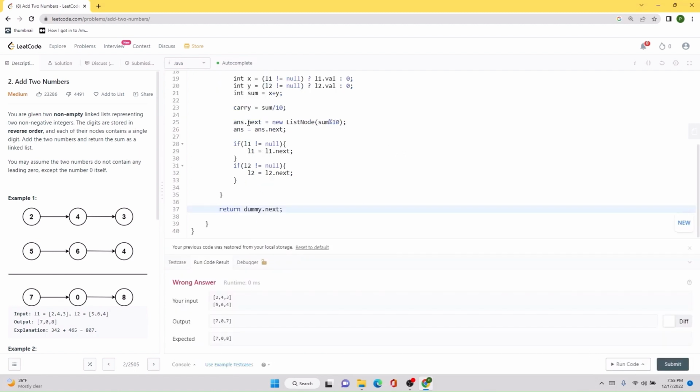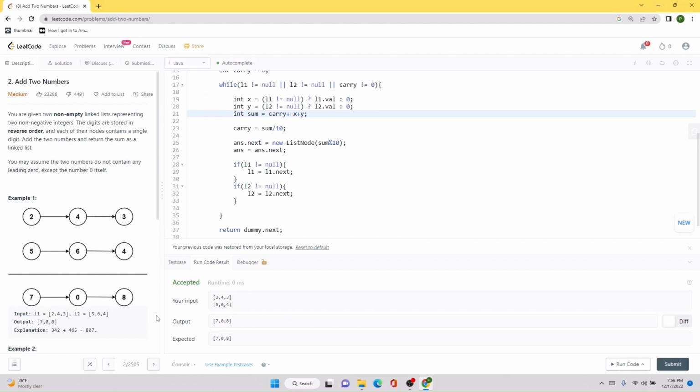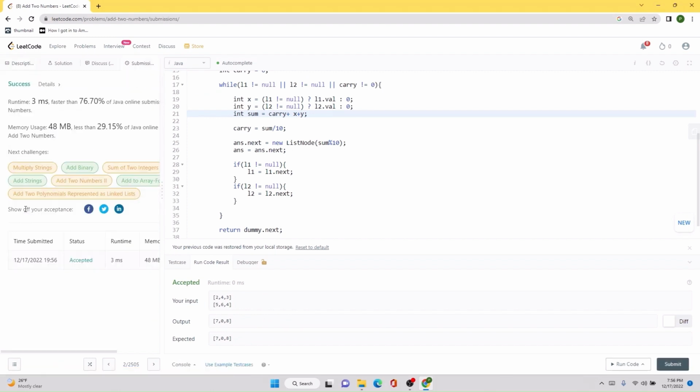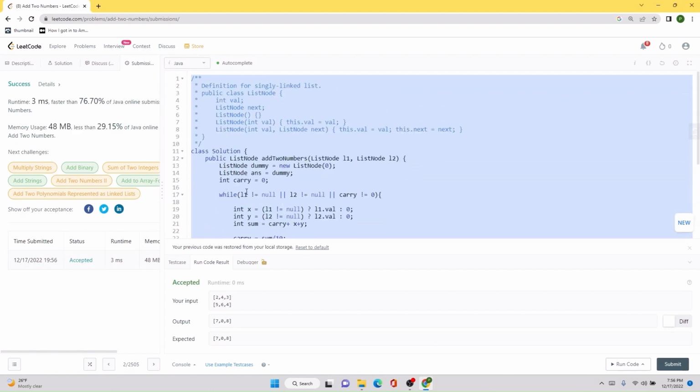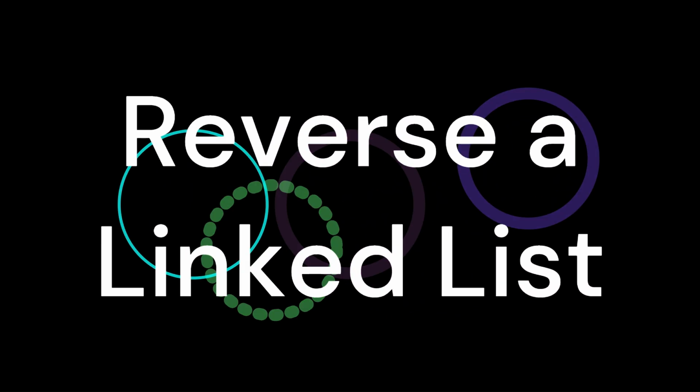We are making a mistake. So inside the sum, we are not actually adding the value of the carry, so we will also have to do that. Okay, seems like our solution is working. Let's submit this code, and our code runs decently efficiently compared to a lot of other solutions. So this is a very good approach, and I would be posting the solution in the comments so you can check it out from there.